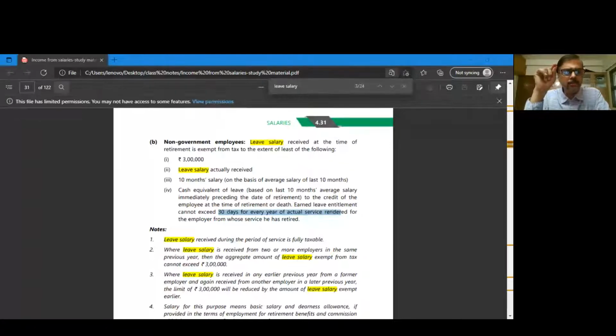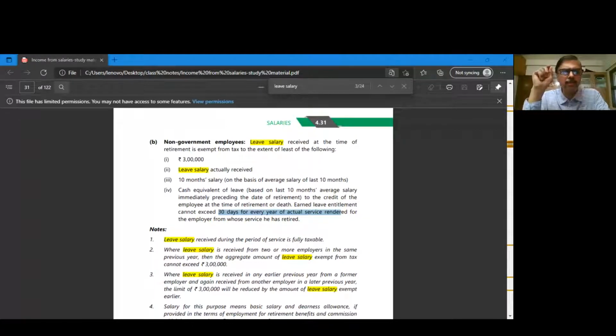Now let me explain this to you. When you join a company for a salary, as per terms of employment, they will tell you for PF and other retirement benefits, we will give you a percentage of your basic salary plus dearness allowance. So then you have to consider dearness allowance also. Plus commission star. Sometimes it may so happen that you are a sales person, you are engaged in sales and marketing, so they give you a commission as a percentage of the turnover achieved by you.